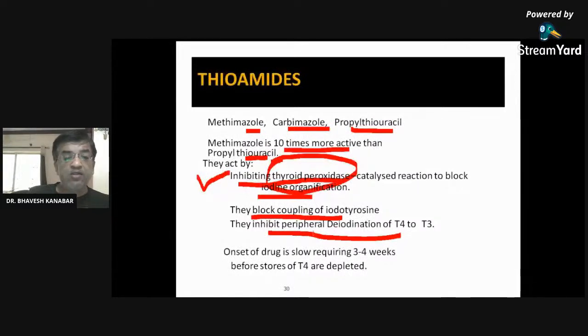Then this is also important: peripheral conversion of T4 to T3 is also inhibited. Onset of the drug is slow, requiring 3 to 4 weeks. It is not like diclofenac or brufen, where if you give the drug today, action will start today. It will require 3 to 4 weeks for initiating the action of this drug. So it is long-term therapy.